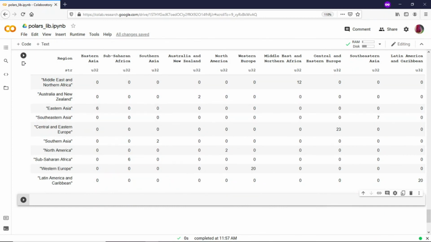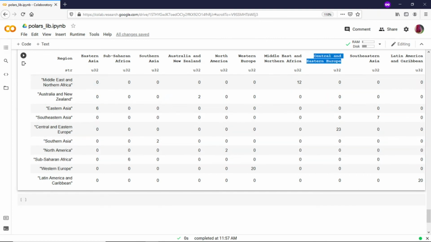If you can see, the majority number of countries available are in Central or Eastern Europe, which is 23 countries of the top 100. That is almost one fourth of the countries. The least, in Asia or in Africa, I don't see any Africa here. Latin America again has 20 countries. Western Europe again has a lot of countries.